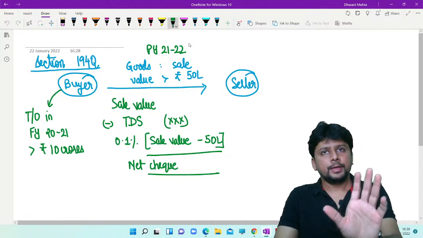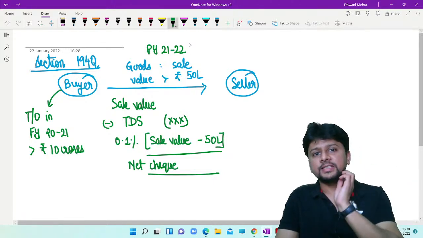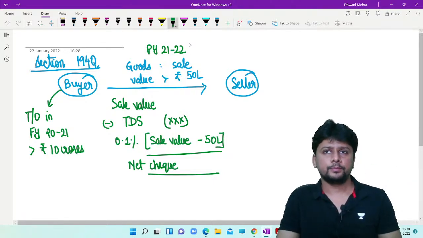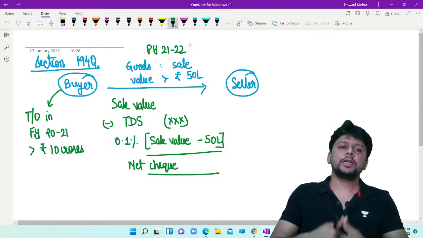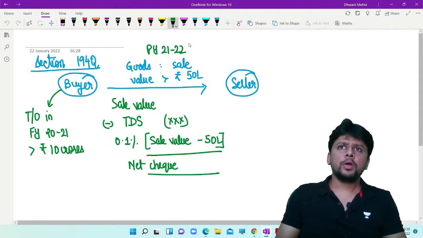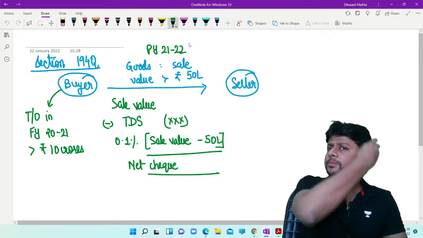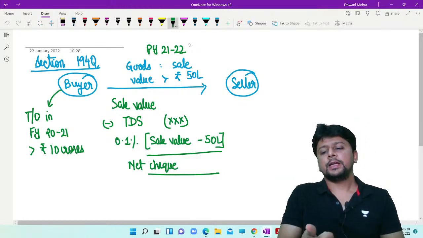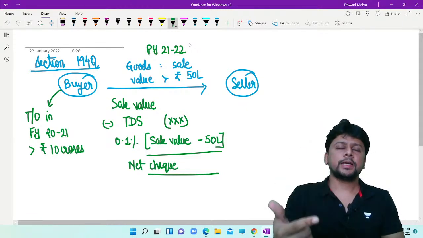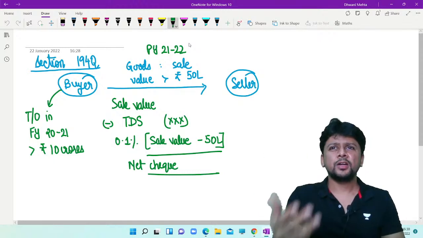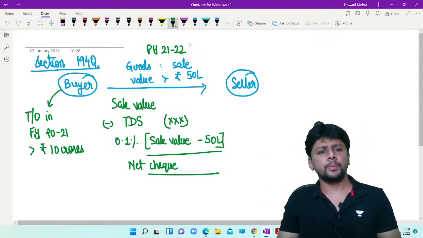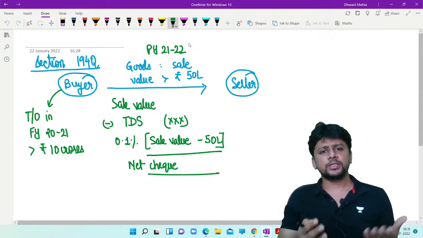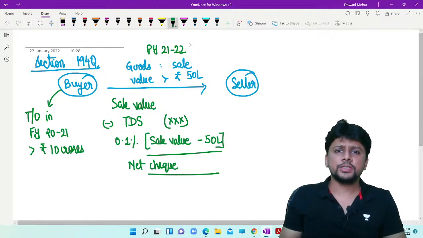Now, if this was the only section, that was not a problem. TDS is generally done by the payer of money. When I am purchasing goods, I'm supposed to pay, and tax is deducted at source. There are TDS sections on interest, salary, commission, rent, professional fees, contractor payment. So might as well there can be a TDS section on purchase of goods also.